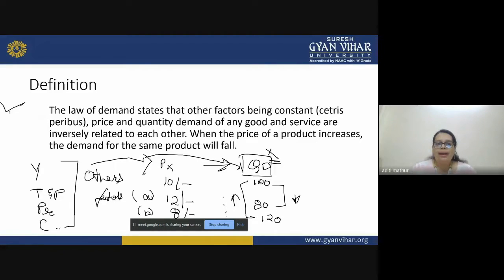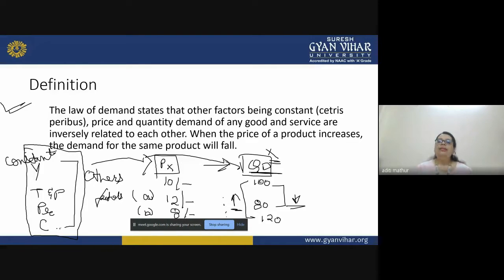So law of demand actually states that we assume all these other factors are constant, that means that there is no change in the other factors which influence the quantity demand. And you can see that the quantity demand increases or decreases only because of the prices. If there is a movement in the price, then definitely your quantity demand will also be affected, right? So this is what is law of demand.